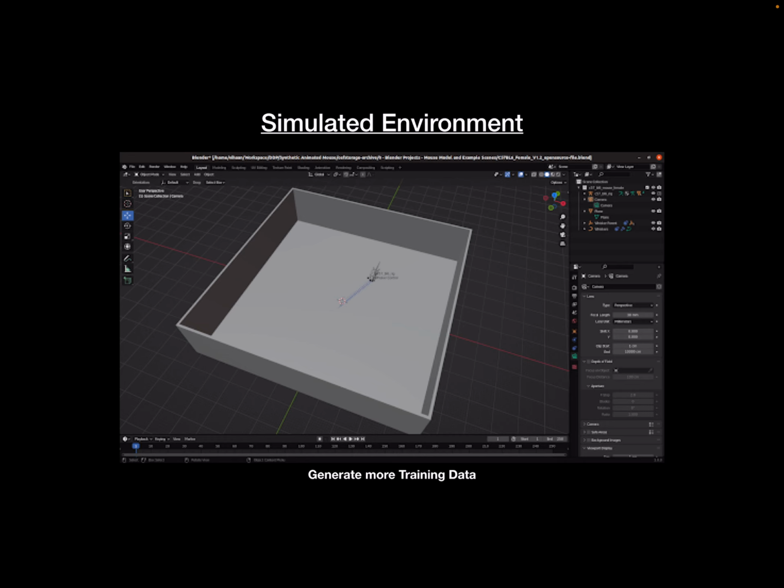The advantage of this is I can place the mouse wherever I want, and I can get the render. That way I have the image and the 2D coordinates. That's basically the training data that I'll need for my pose estimator. So I can generate as much training data as I want. Let's just call this renders, render training data or synthetic data. That's what we'll call it here.